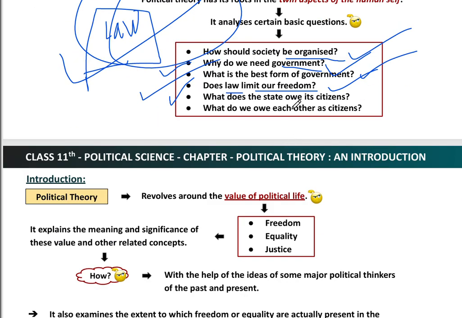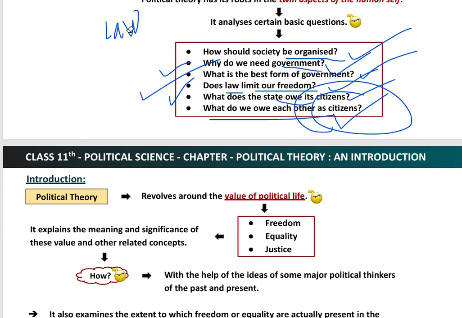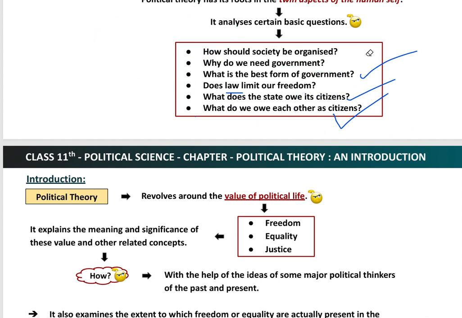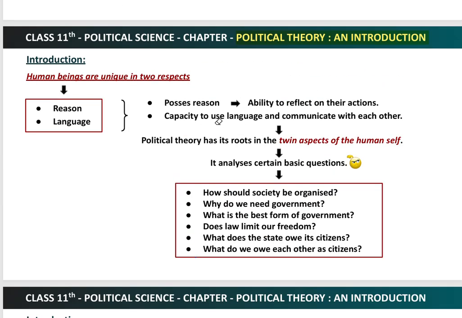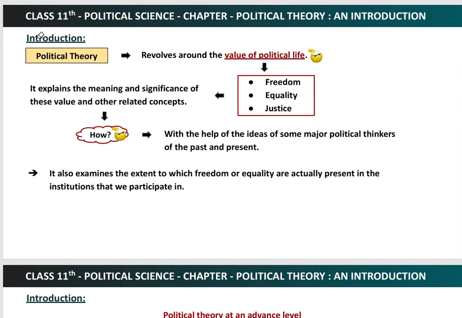And here you can see, what does the state owe its citizens, and what do we owe each other as citizens? We'll discuss the role of the state, and also the role of citizens in society as a whole. So there are multiple aspects which we will discuss in these chapters. Now if we talk about political theory itself, how does it revolve? If you look at political theory, it revolves around the value of political life. Now what is political life?